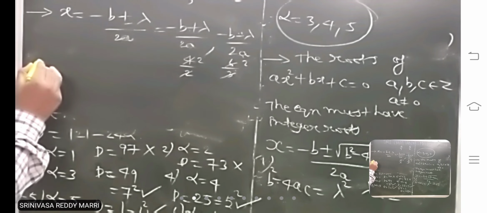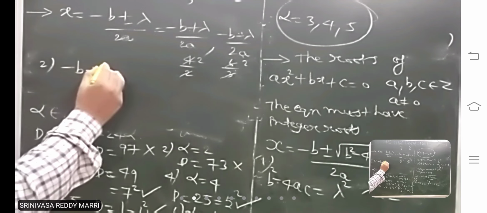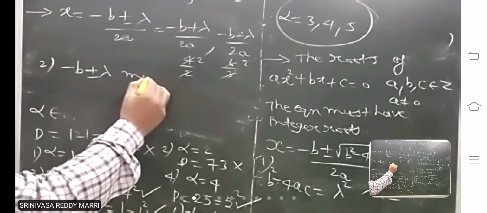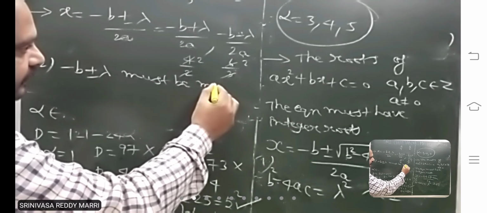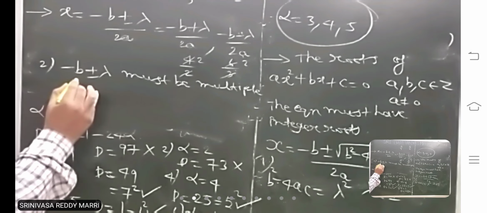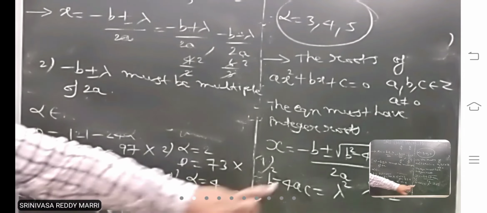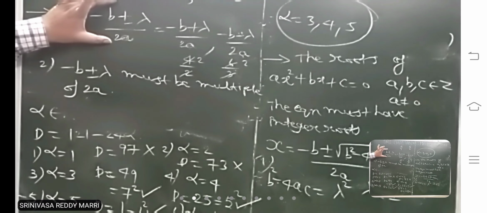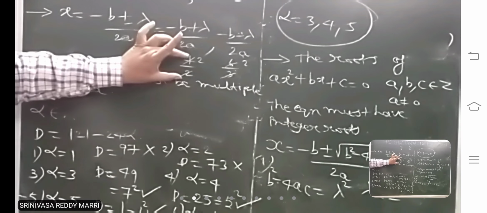The second condition is that minus b plus or minus lambda must be a multiple of 2a. If this is a perfect square, the roots will come like this. If both are multiples of 2a, they will cancel and the roots are integers.